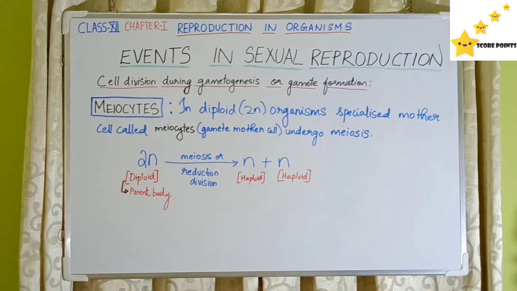A very important term here is meiocytes. In diploid, that is 2n condition organisms, specialized mother cells called meiocytes or gamete mother cells undergo meiosis. The diploid parental body, which is 2n, will undergo meiosis or reduction division and form haploid gametes, that is n plus n gametes.